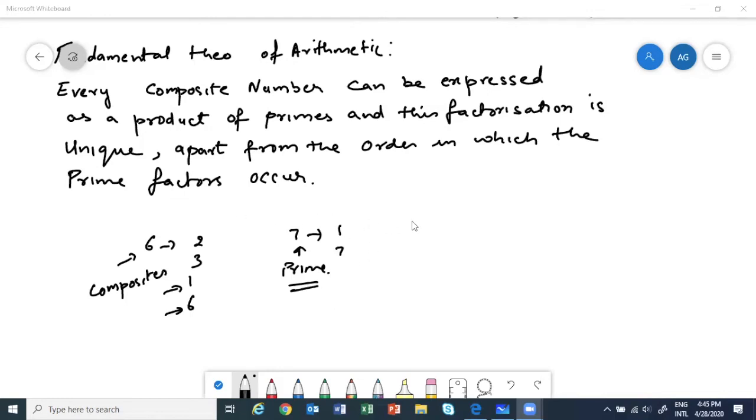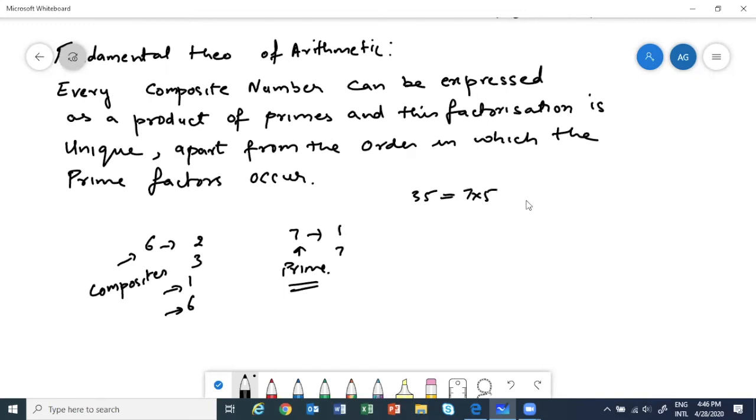what we are saying here. We are saying that every composite number can be expressed as the product of primes. Correct? So I showed you some examples above. I showed you 35 can be written as 7 into 5, isn't it?